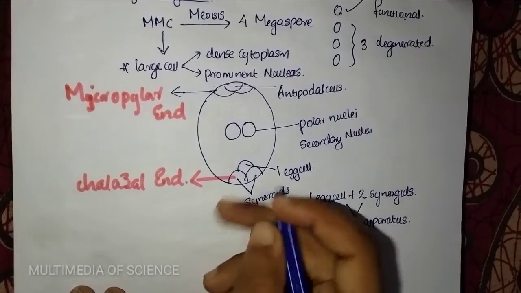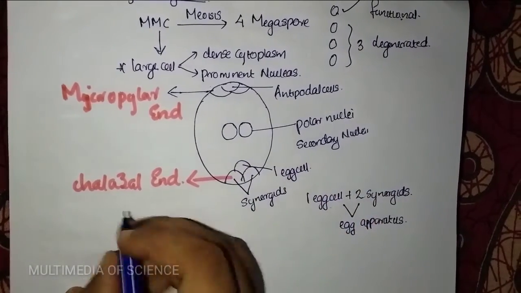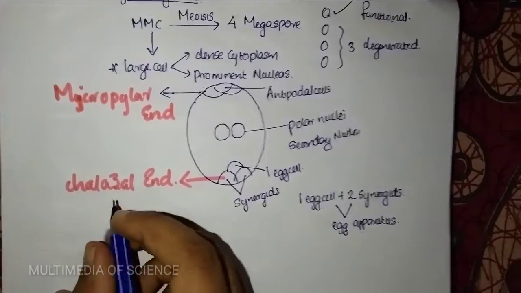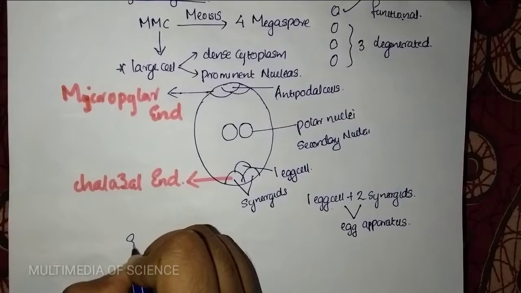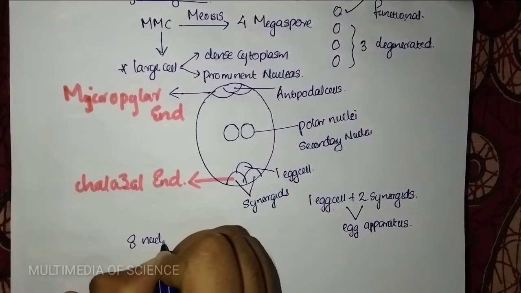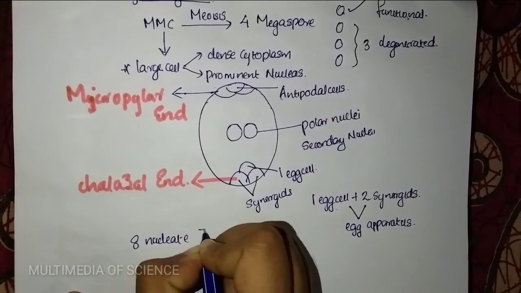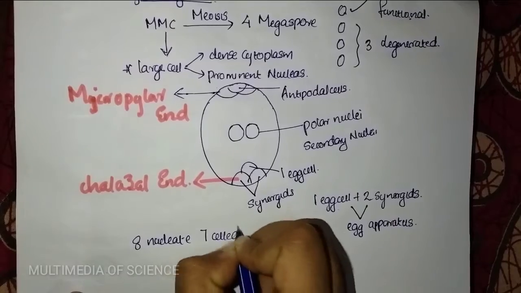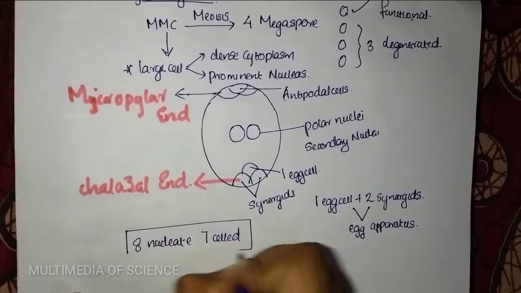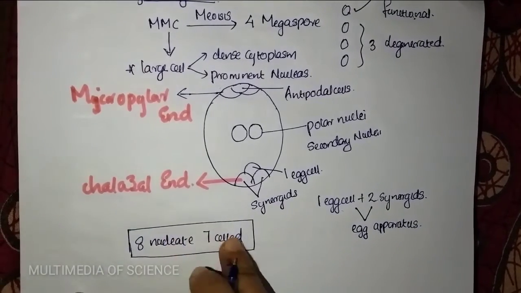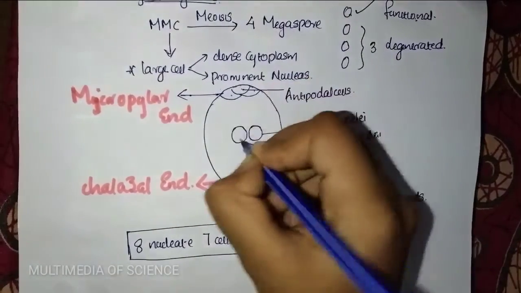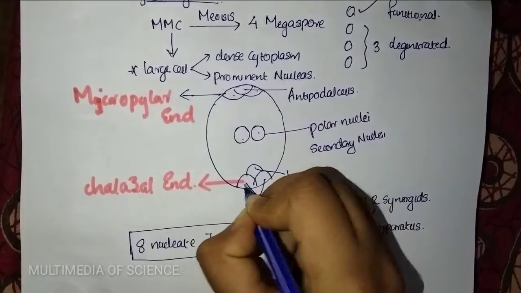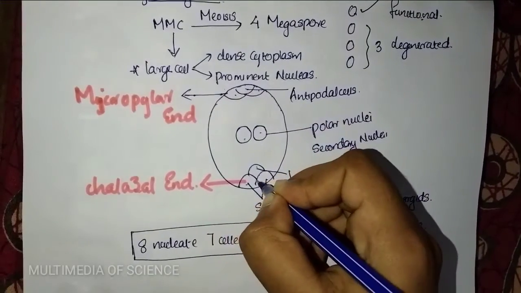What about a typical angiosperm embryo sac? It is about the number of nuclei and the number of cells. It is 8 nucleate and 7 celled. Okay, it is very important. 8 nucleate and 7 celled. Which are the 7 cells? 1, 2, 3, 4, 5, 6, 7, 8.